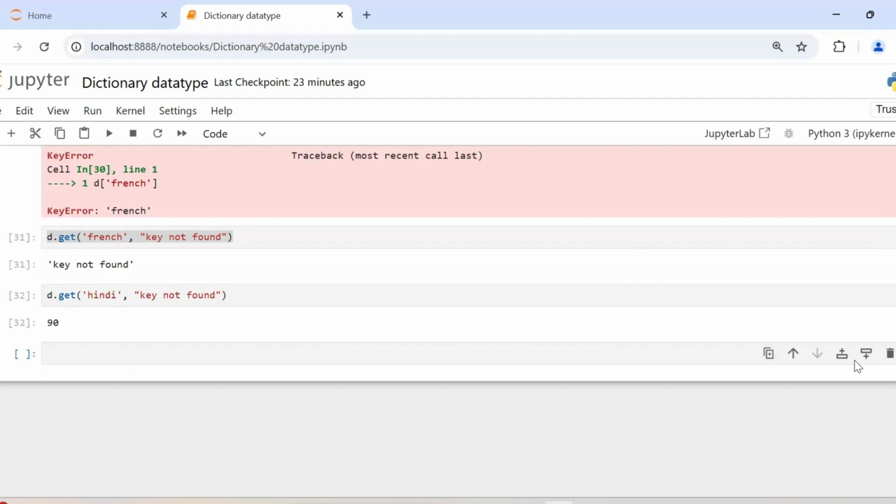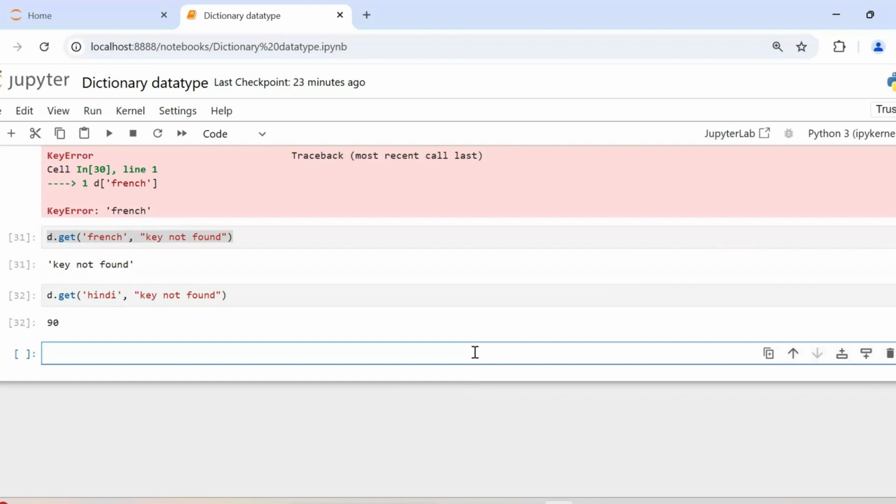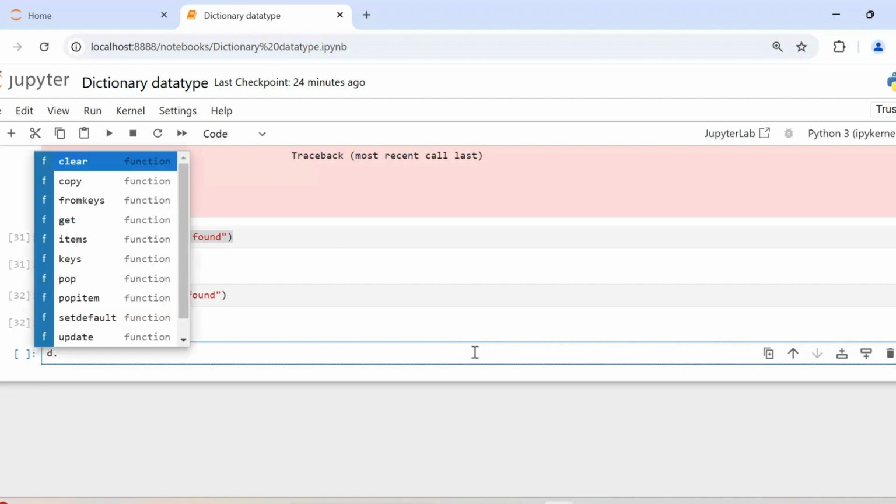Now, next up, everyone, what if we want to return all the keys of a dictionary, maybe loop through them and do some operations? Or maybe return all the values, or all the items, the key colon value pairs. For that, you again have inbuilt methods for the dictionary data type.